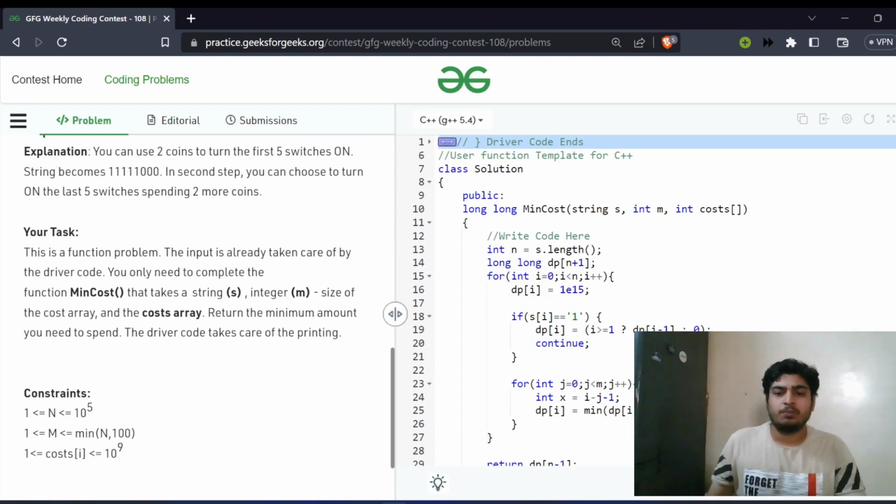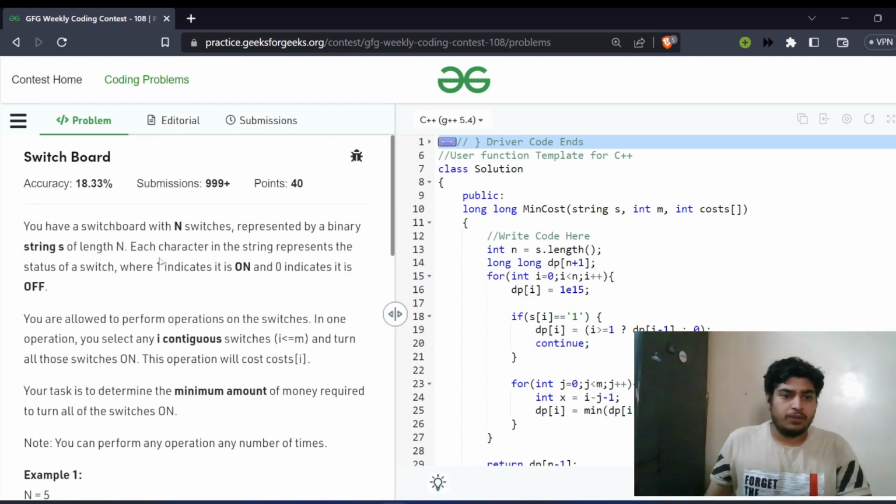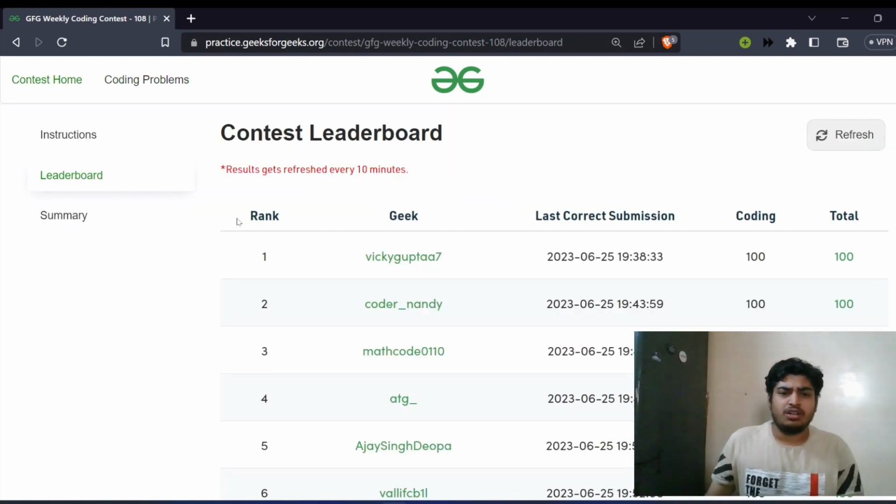So these are the 3 different problems that we had for this time's weekly contest. And I can very well say that the problems are towards the easier side.